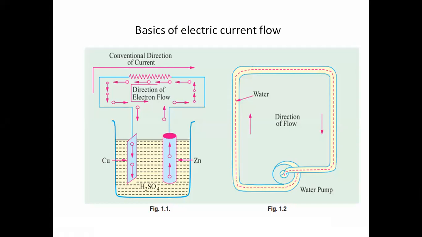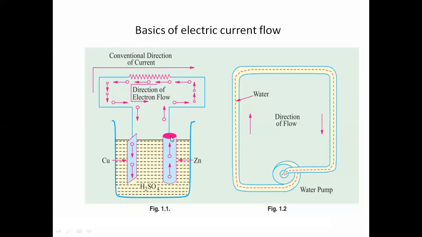And how will we find the electric current? It is identified by using a basic battery. This figure shows the battery. Here we have a copper electrode and a zinc electrode, and H2SO4 is the electrolyte solution. These two electrodes are connected through a resistor, which we can consider as a load.